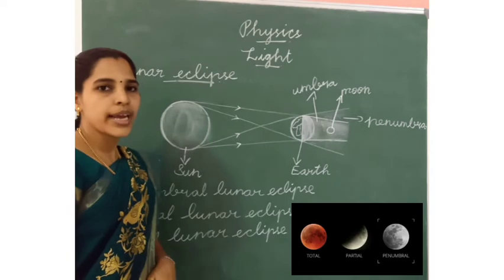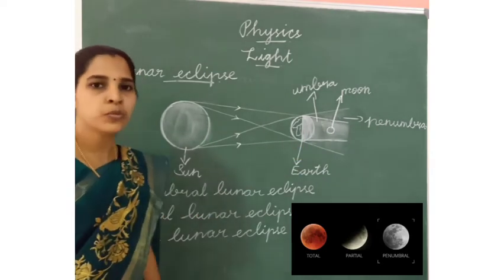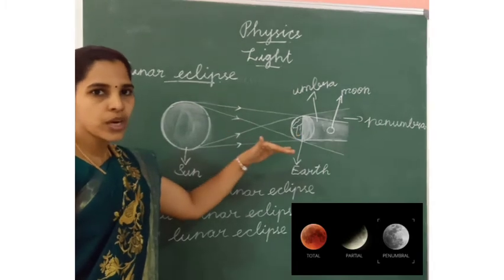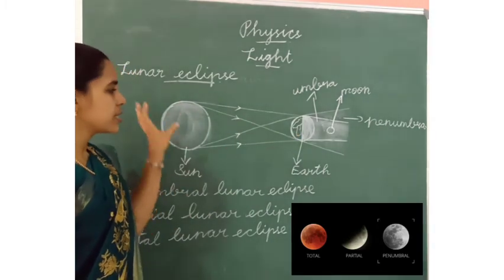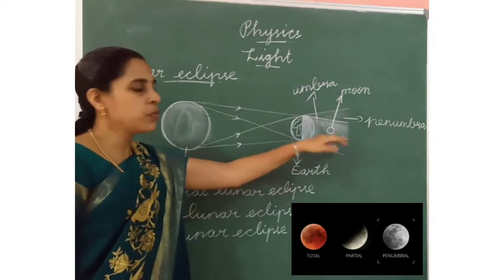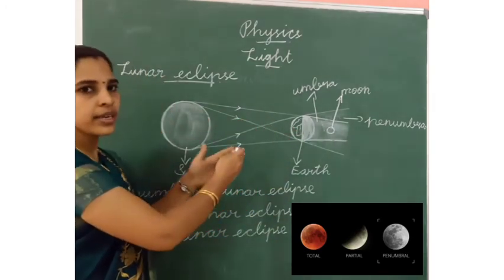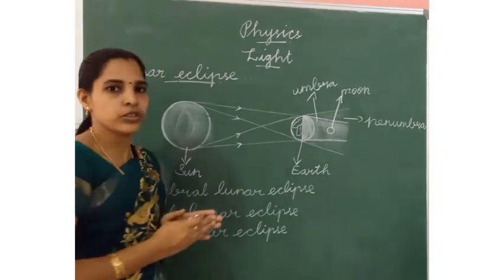This is the lunar eclipse. It means full moon day. Have you understood this lunar eclipse? When the lunar eclipse occurs, the sun, earth and moon will be in a straight line, with the earth in the middle between the sun and the moon.